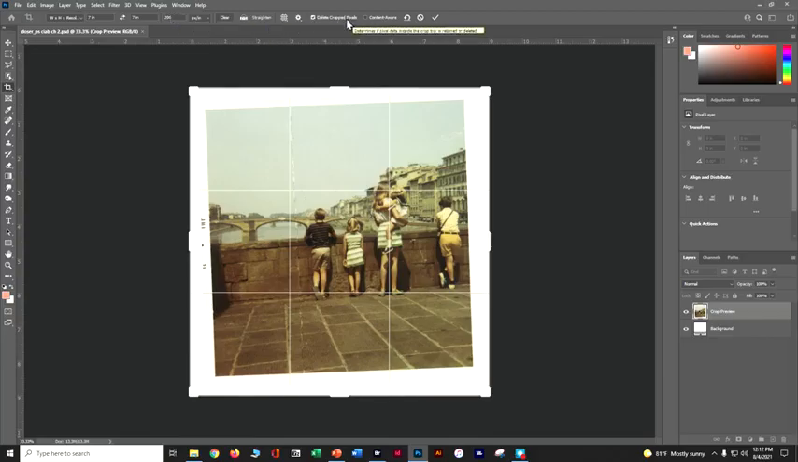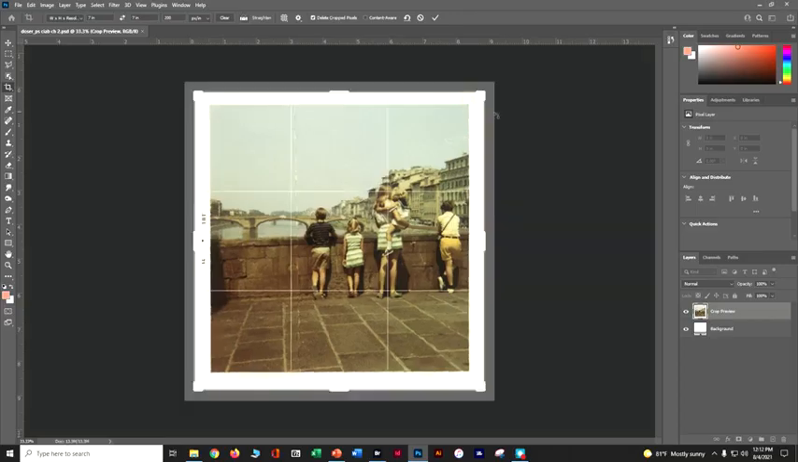We want to tell it to go ahead and delete the cropped pixels, which means don't keep them. And we want to straighten it. So it straightens with that little level bubble. What we have to do is basically tell it what is straight. So I'm going to take my level, click here at the beginning, click and hold and drag straight across this straight edge, and let go. It is automatically going to go ahead and straighten that out for me.